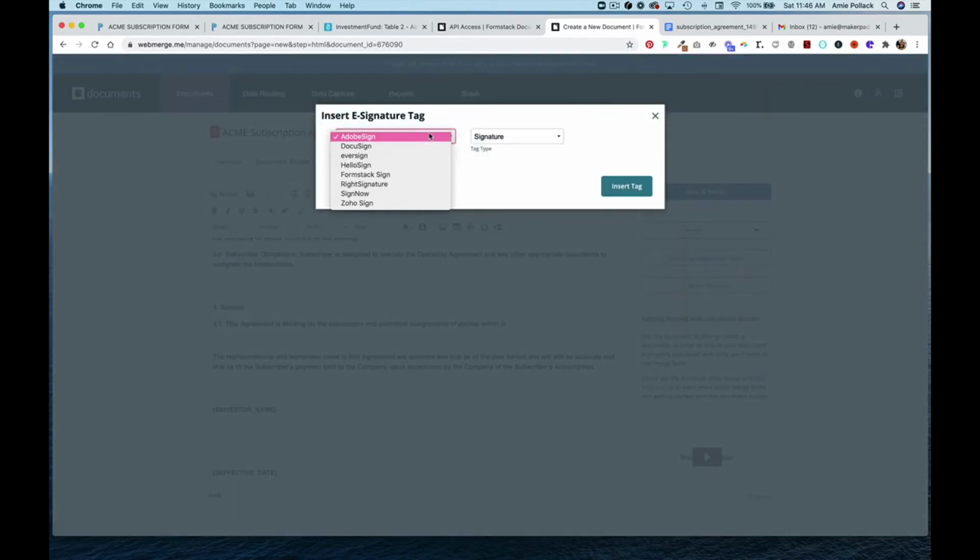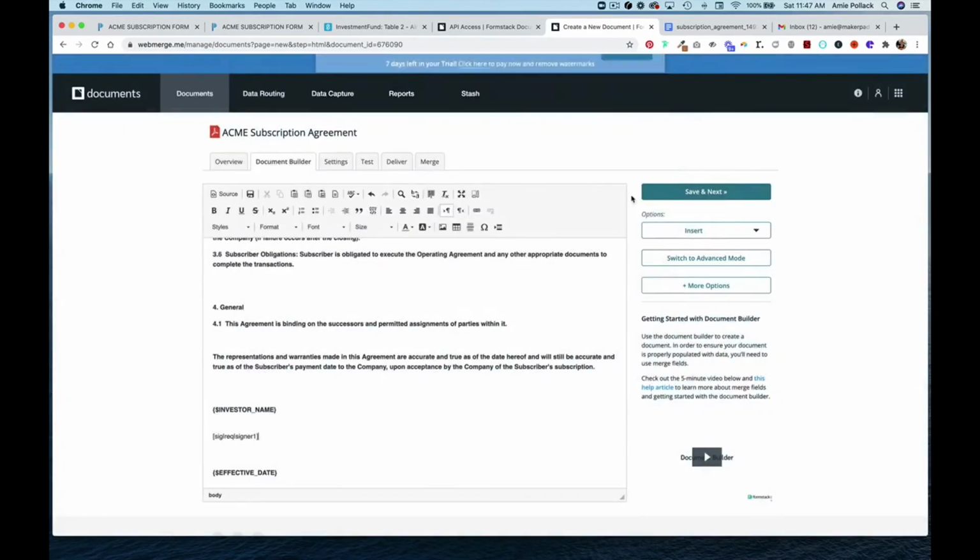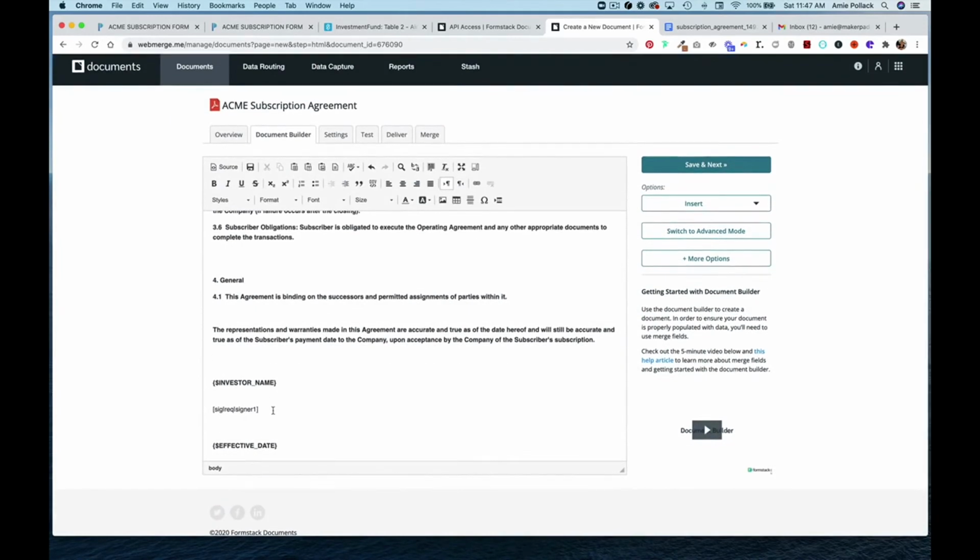And you can select from a few different signature clients, but we're going to use Formstack Sign and click on Insert Tag. You do have the option to do an initial or a date as well. And the last thing we need to do is highlight this, and we're going to make it white. This tells Formstack Sign where to put the signature element, but it will place the signature over this tag. So to avoid that, we make this white, so then we only see the signature.